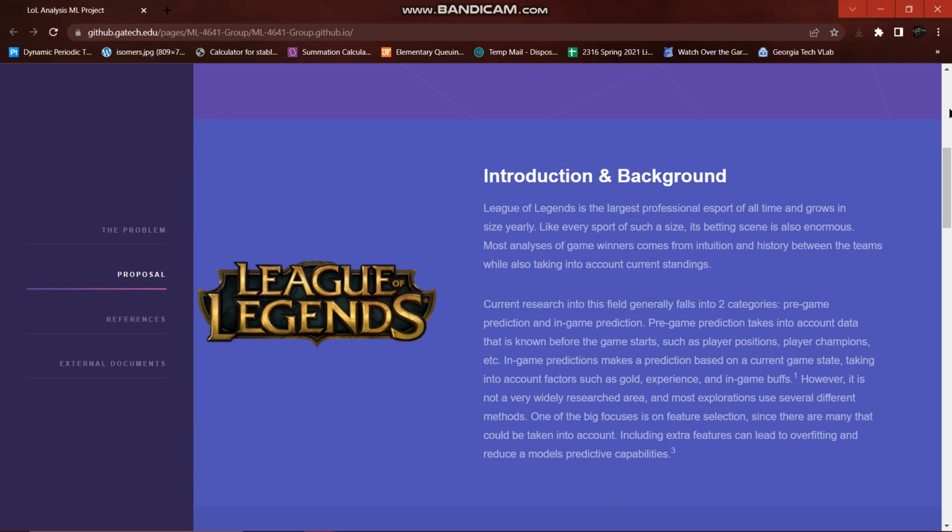Betting is enormous in the League of Legends scene and is done to predict who is going to win the game. Current research shows that this can be done at 2 points in the game: pre-game betting and in-game predictions. In-game predictions take into account a plethora of different factors like who's ahead in the game in gold, who has more kills, and which team has more objectives. But pre-game predictions only look at draft, the team's matchups, and the actual players involved.